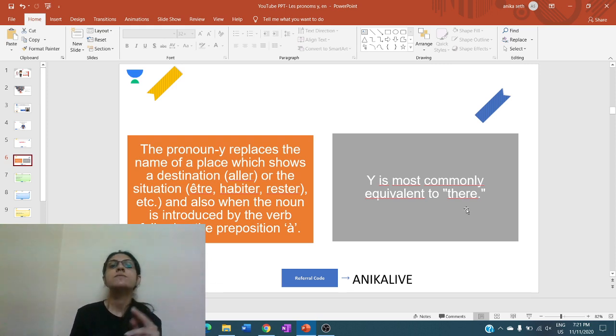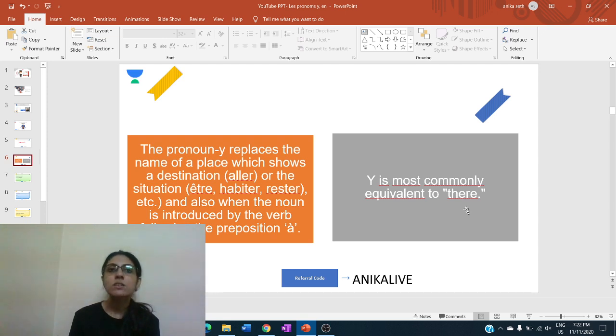So, once again, the pronoun y replaces the name of a place which is a destination. So, aller à quelque part, for example, aller au cinéma, aller à Paris, aller au restaurant. All these places, the destinations, will be replaced by the pronoun y. Then also it can replace a situation which is expressed through verb être, verb habiter, verb rester. So, je reste à l'hôtel, j'habite à Delhi.